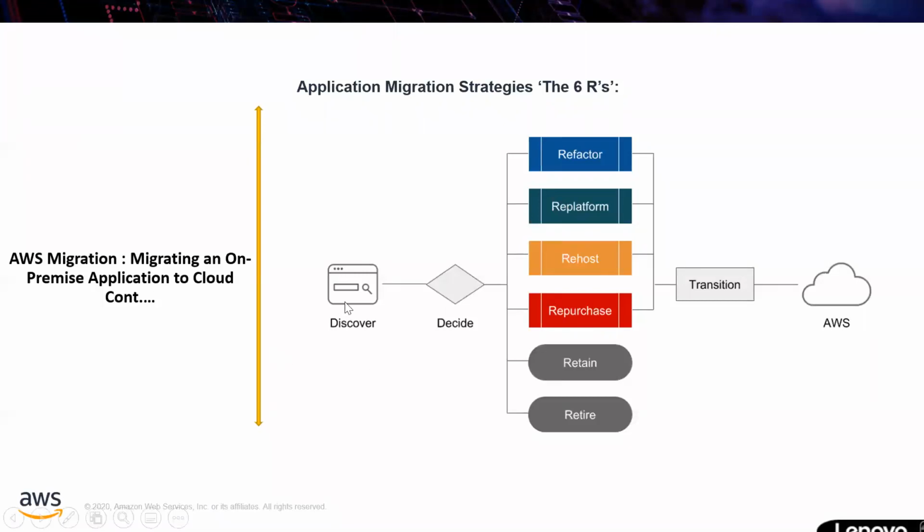But first you discover here, then you decide. If yes, you go here. If no, go back again. If you decide yes, then you use the 6 R's strategy.